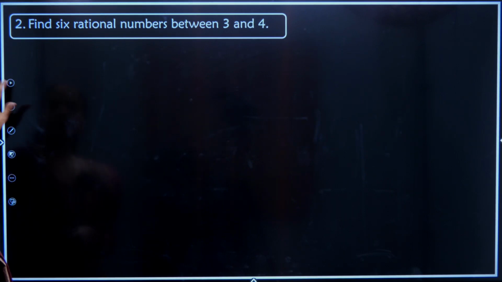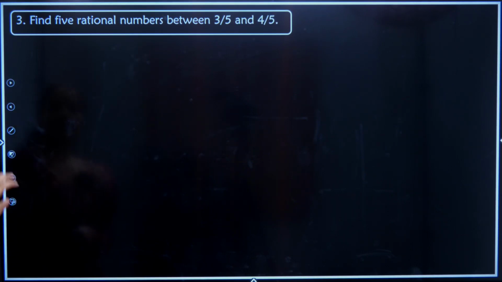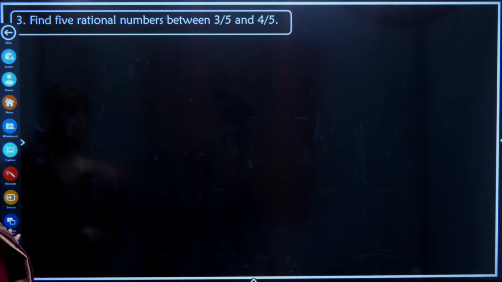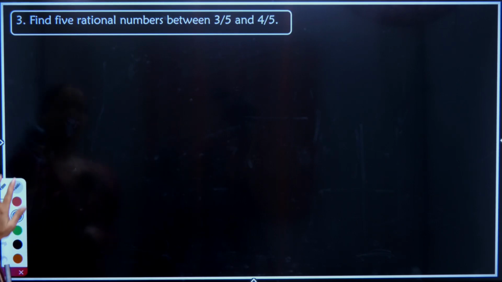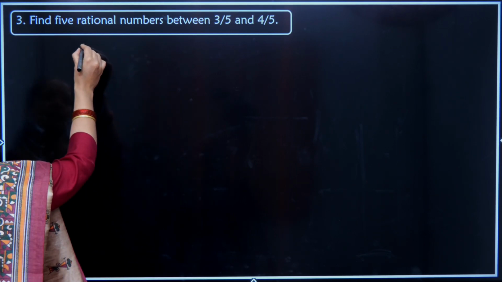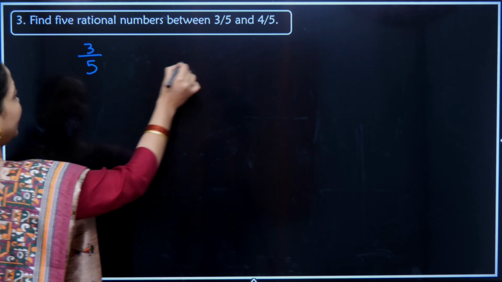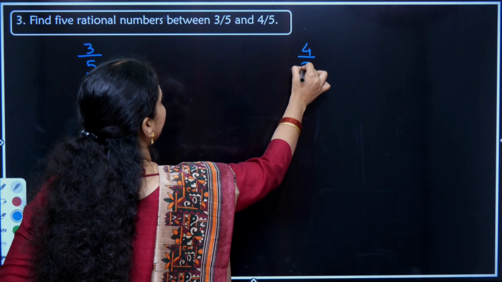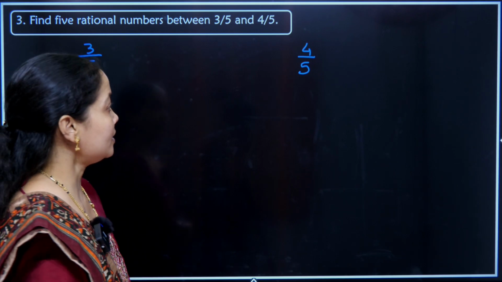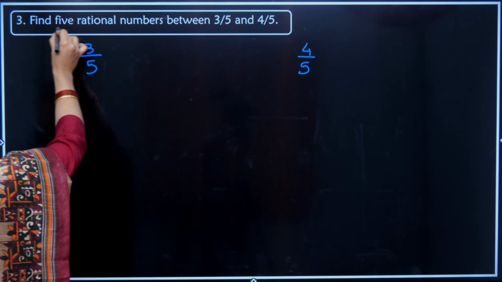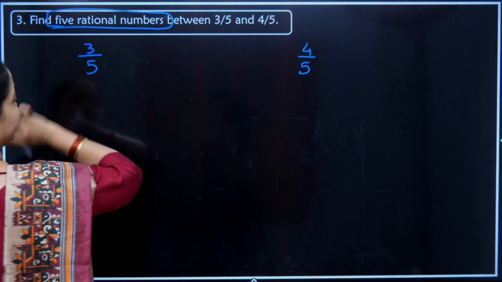Continuing to the next question, again they are asking us to find 5 rational numbers between a set of fractions. What is the fraction given to us? It's 3 by 5 and 4 by 5. As usual, I am writing the 2 given fractions in one part of the page and multiplying. What is the number asked? 5 rational numbers.